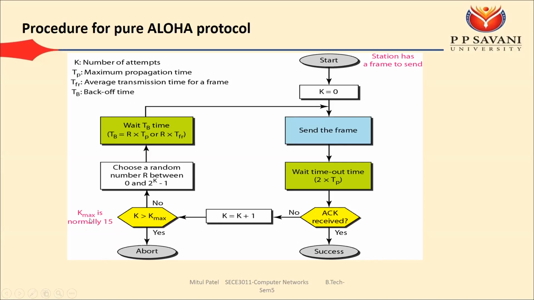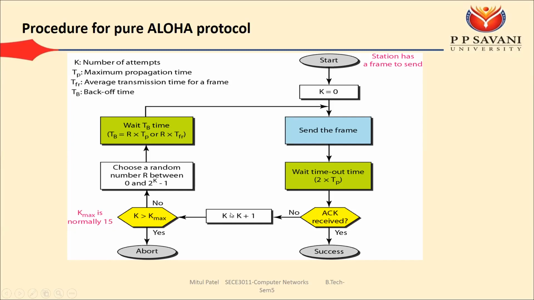That's why k max is defined, that is 15. If the transmission does not succeed even in 15 attempts, then our transmission is aborted, and you have to start again from the beginning. So k max indicates the maximum number of transmissions, and its value is 15.